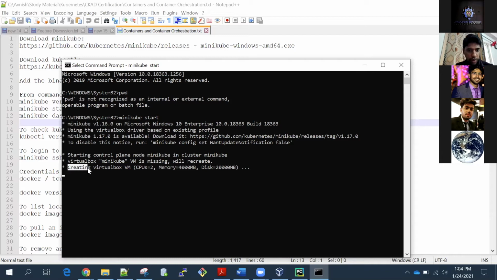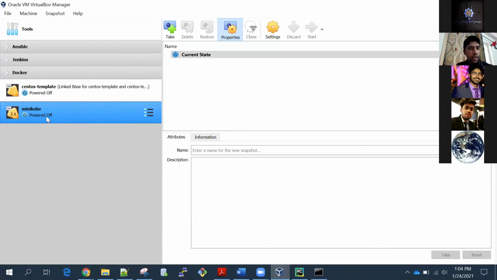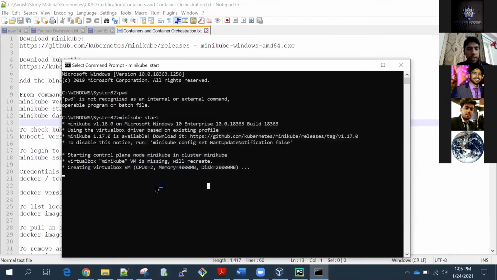Yeah. So here you can see it is saying creating VirtualBox VM, which will have two CPUs, 4000 MB of memory, and 20,000 MB of disk space. Okay, so that is the configuration. It is creating one virtual machine here. There you can see it, a new virtual machine is coming up, and as of now it's powered off, but it will come up soon. It will take some time, probably 2-3 minutes, and then this machine will be ready.